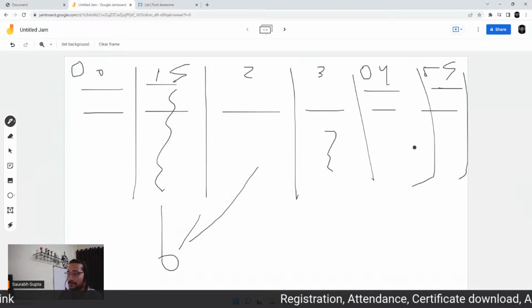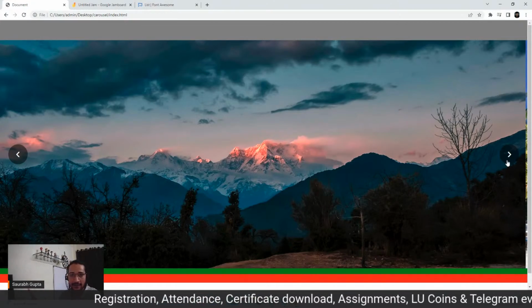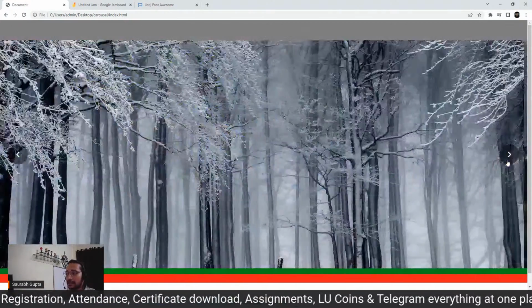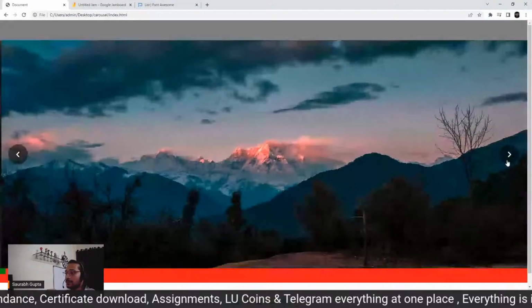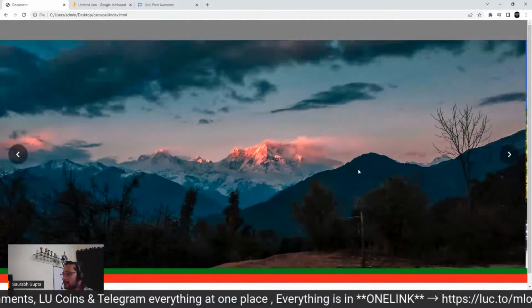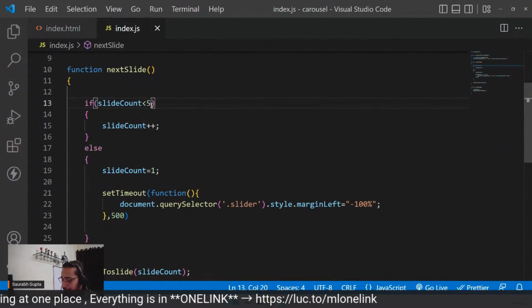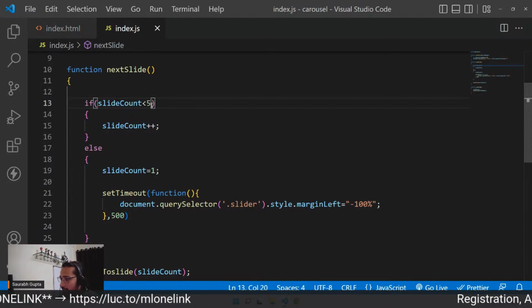Let's see. Now just focus, guys. See now, slide count is 1 right now. 2, 3, 4, 5. Okay, still not happening. That means I did some mistake here. I think I'm making a mistake somewhere. Wait.